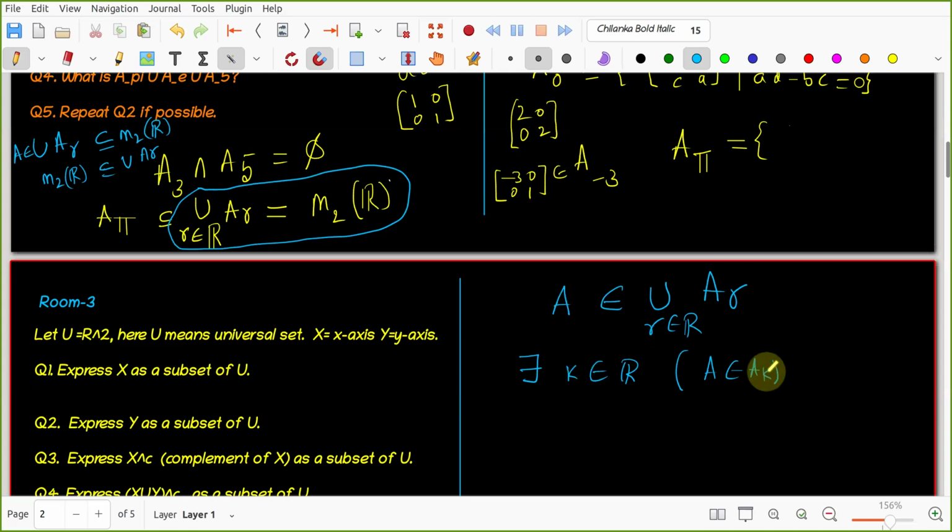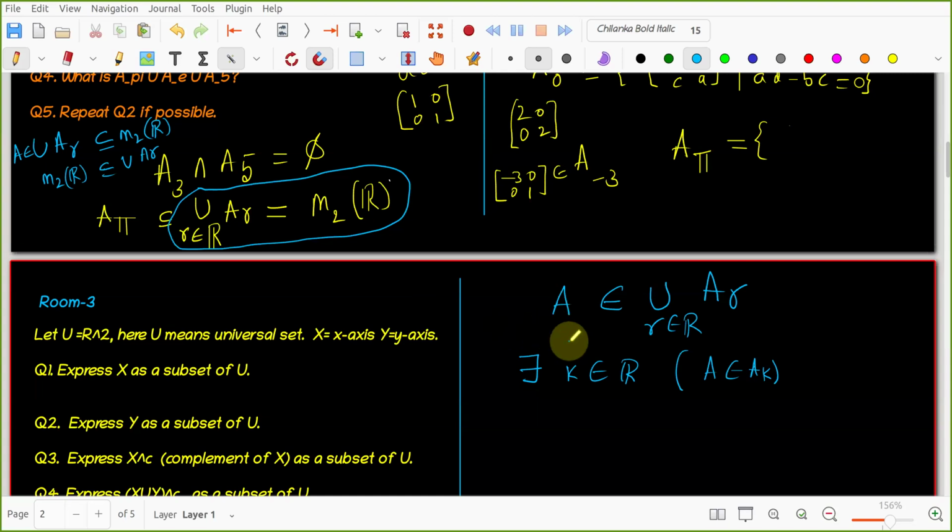So A is in AK, what does that mean? How we defined AR? How do you know k? That is the important question, right? Are you following? Think about it, all of you. Sonali, do you know what is that k? How do I find k? Okay, Anchal, can you tell me? So k would be the determinant of matrix AK.